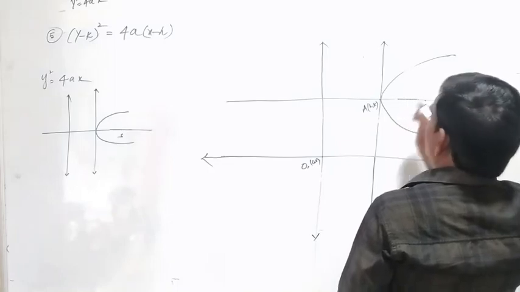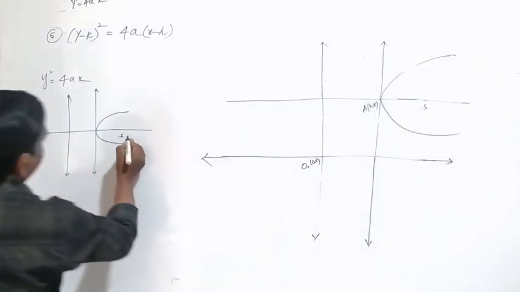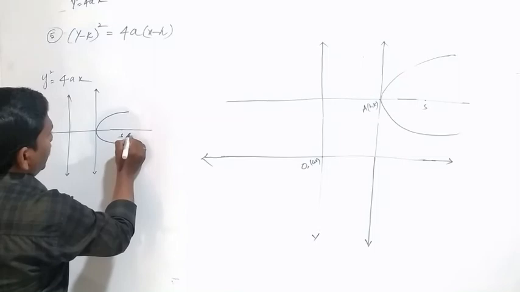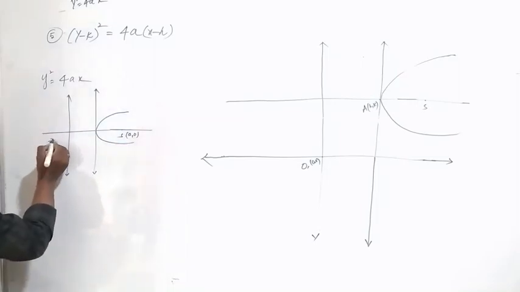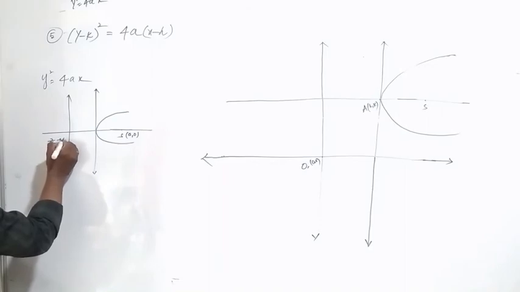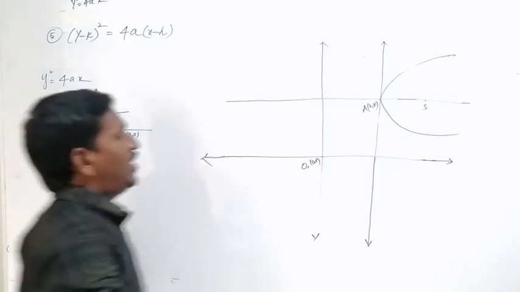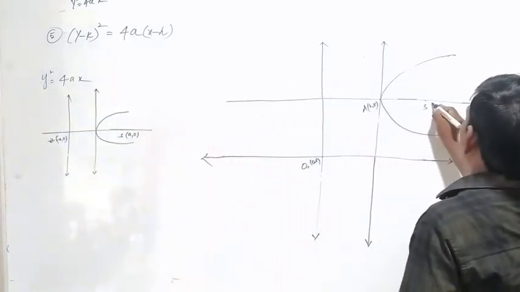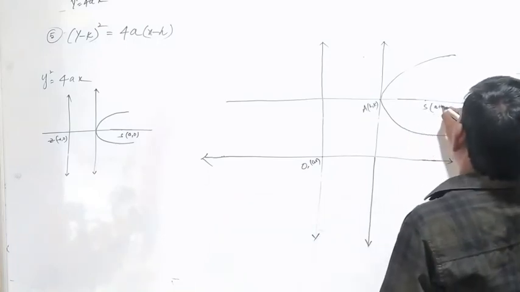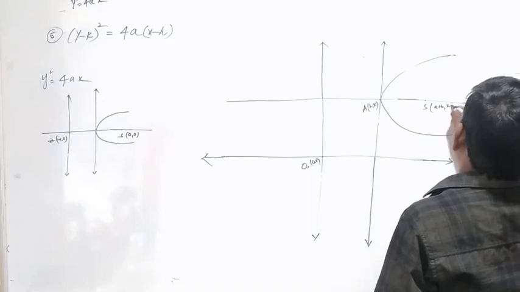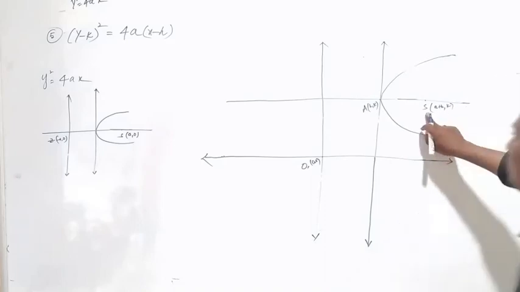Now what are the values of S here? A, 0. Here Z is minus a, 0. So we have to add a plus h and k. This is the point S.